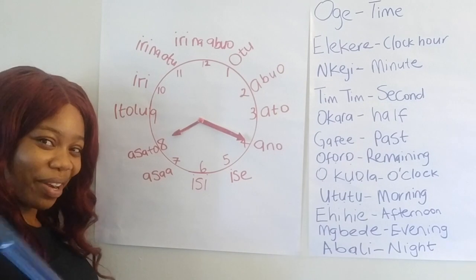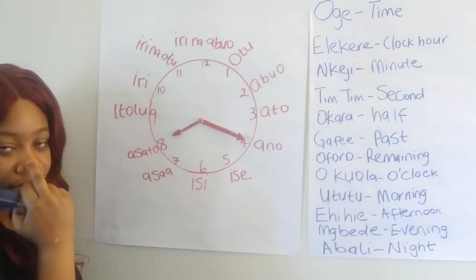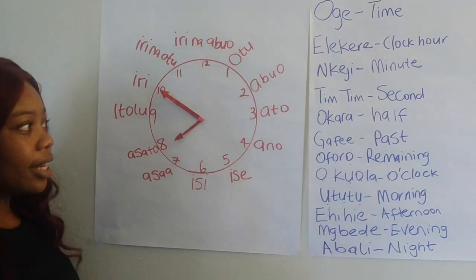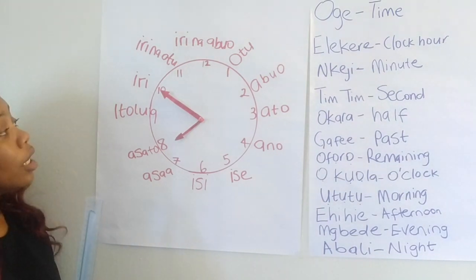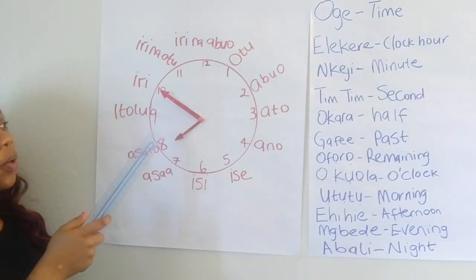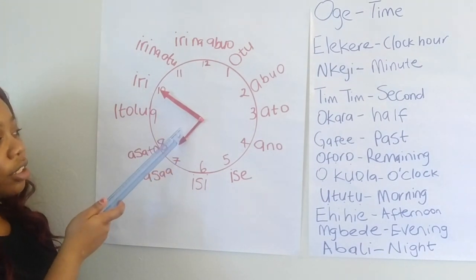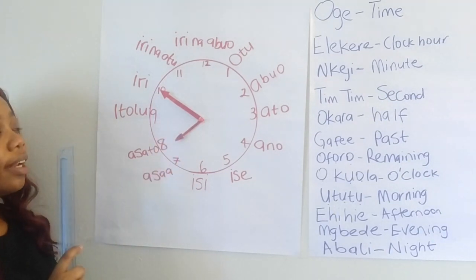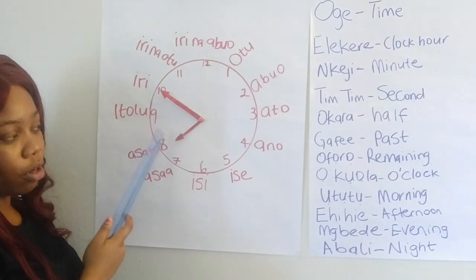I think we're getting somewhere, right? Elekere nkeji. Elekere nkeji. Now let's do this. Now that you got nkeji and elekere, we're going to try to get the oforo part. So it's 7:50. So the clock hand has moved from 7 to almost 8, right? It's 7:50 technically because it's moving to 8 and it's about to be 8 o'clock.